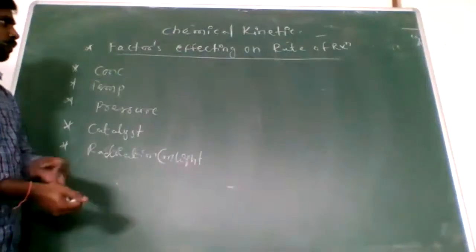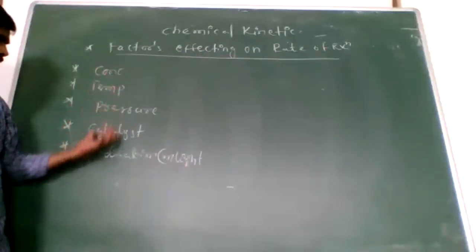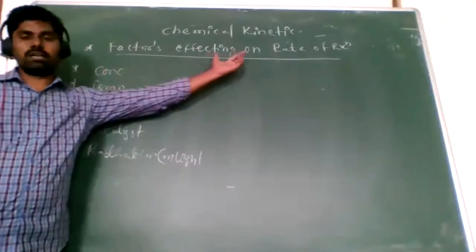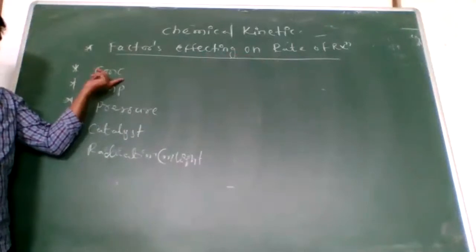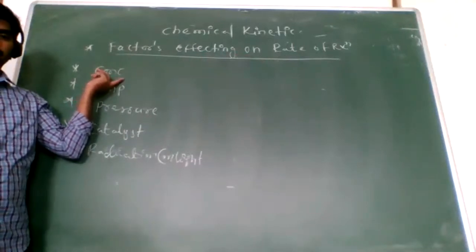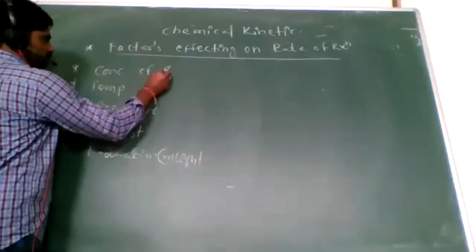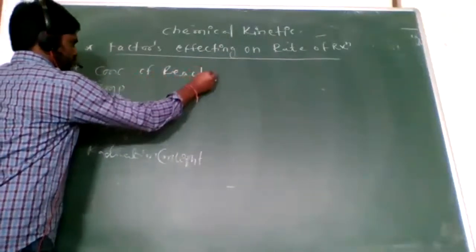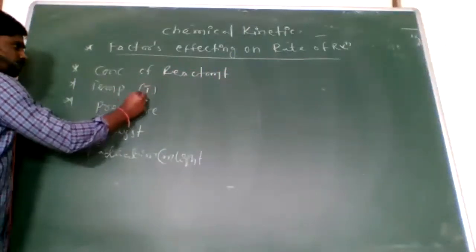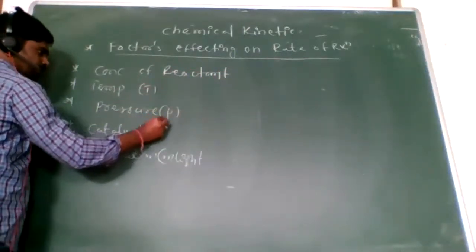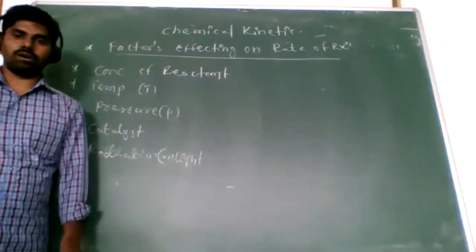Next, factors affecting the rate of reaction. These five factors influence the rate of reaction: the concentration of reactants, the temperature, the pressure, the catalyst, and the radiation or light.